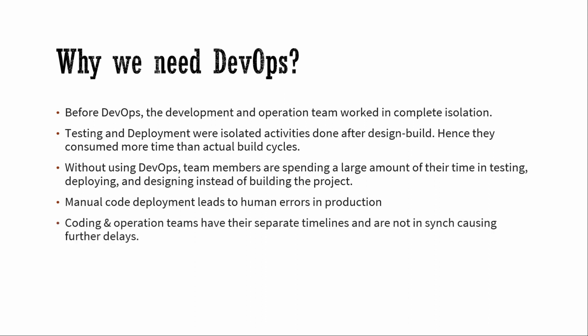Coding and operation teams have their separate timelines and are not in sync, causing further delays. As it's not automated, there is a lot of human involvement. Before we go for a deployment, we need to get concurrence from the operation team and their availability. Based on that, we go for deployment, because when everything is done manually, it takes time. When we are going in agile scrum, we are doing incremental releases, so getting an operation team slot is very difficult, as they will be working with multiple deployments for multiple teams.